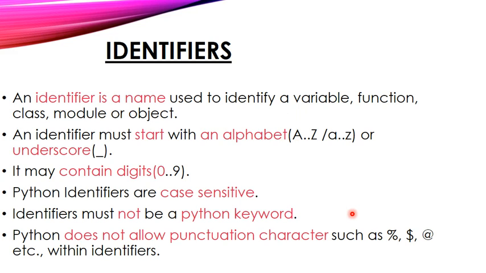Underscore can also be included in the identifier name, and it may also contain numbers 0 to 9. Python identifiers are case sensitive, that is, capital letters are not equal to small letters. Python keywords should not be used as a variable name, and special characters are not allowed in a variable name, so they cannot be used as an identifier name.